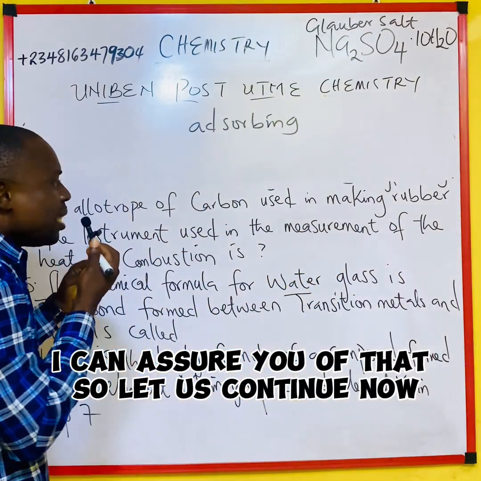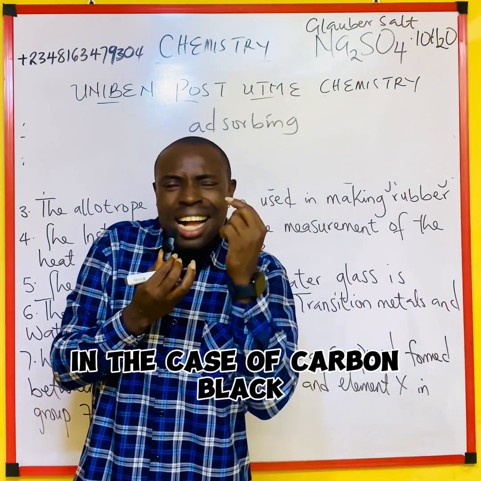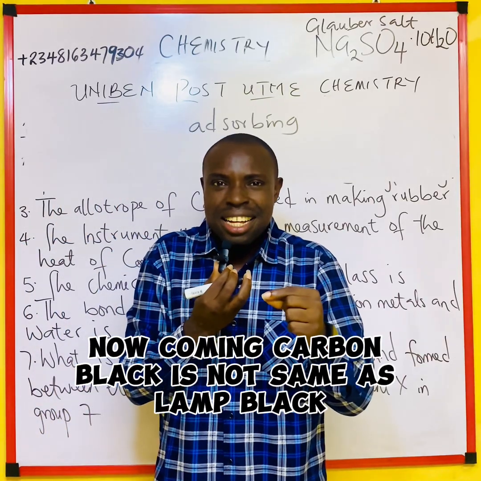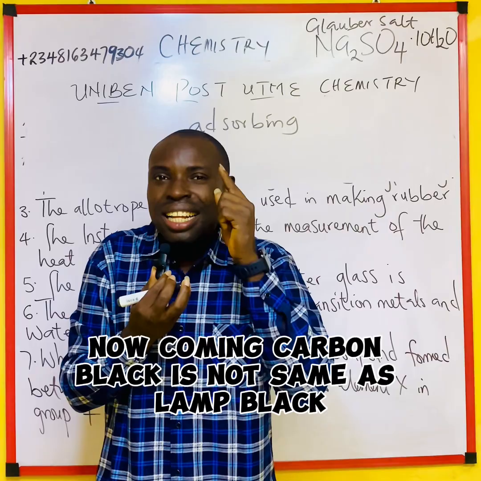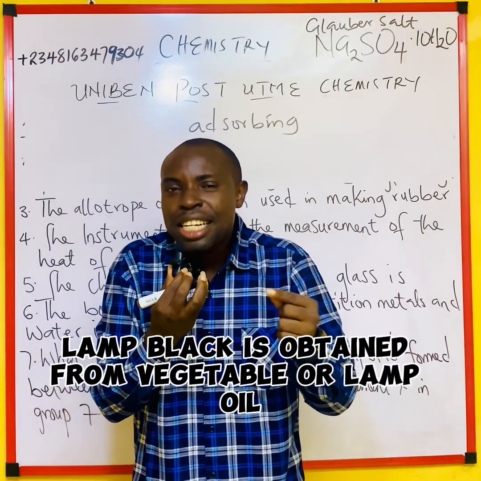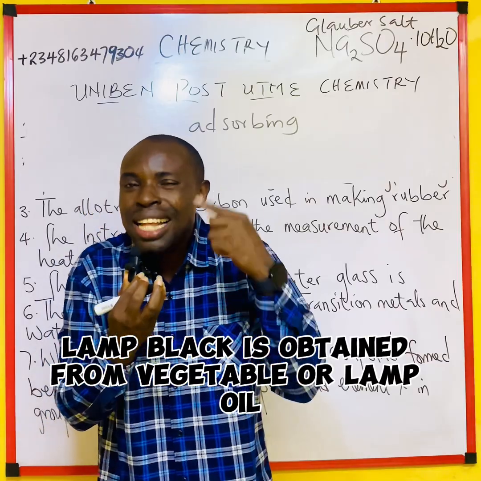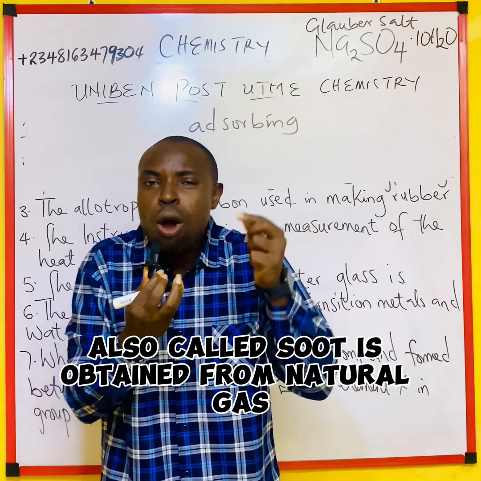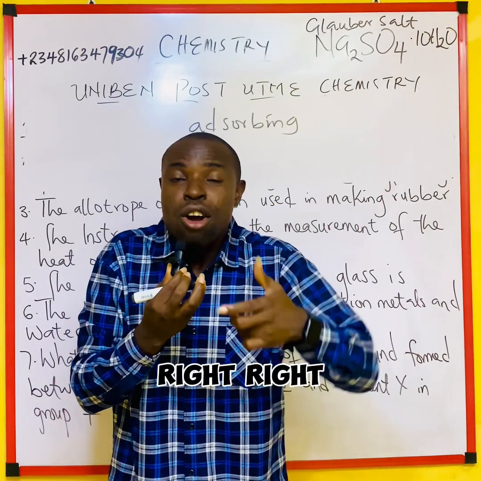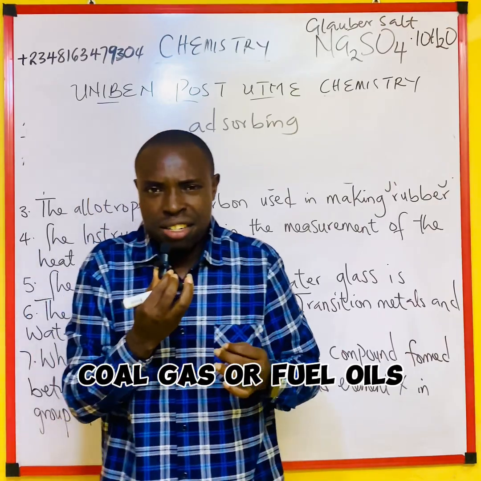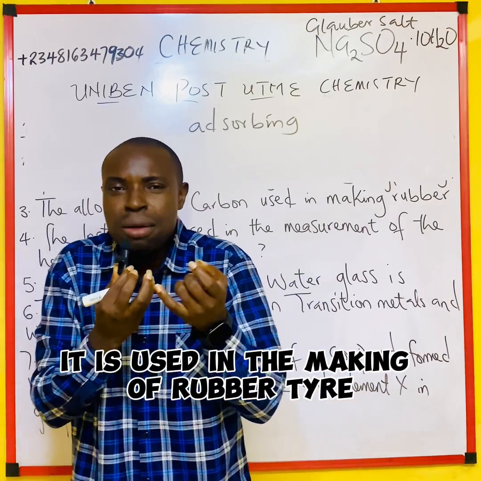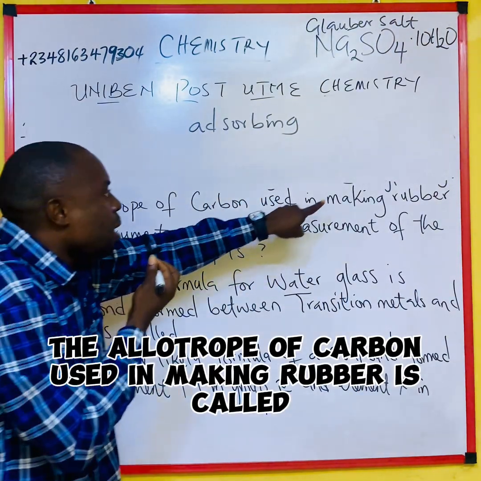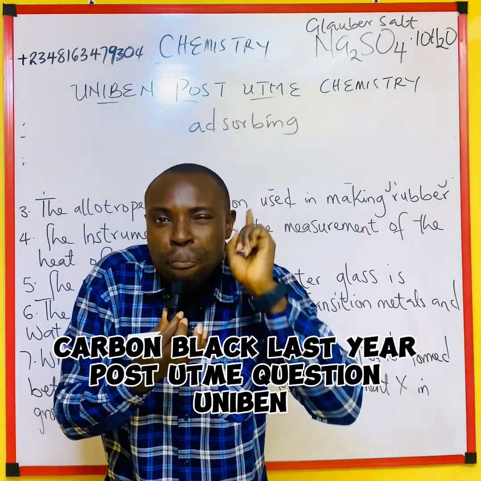So let us continue. Now, in the case of carbon black, that is where our answers from here come in. Carbon black is not the same as lamp black. Lamp black is obtained from vegetable or lamp oil. But carbon black, also called soot, is obtained from natural gas, coal gas or fuel oils. It is used in the making of rubber tires. There comes the answer. The allotrope of carbon used in making rubber is called carbon black.